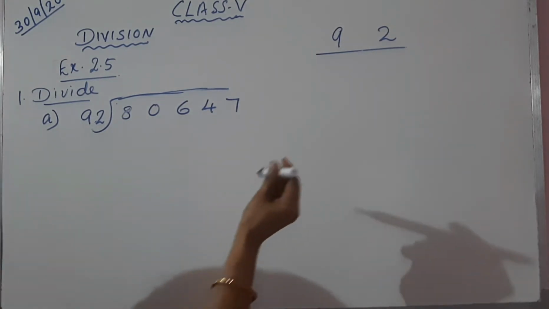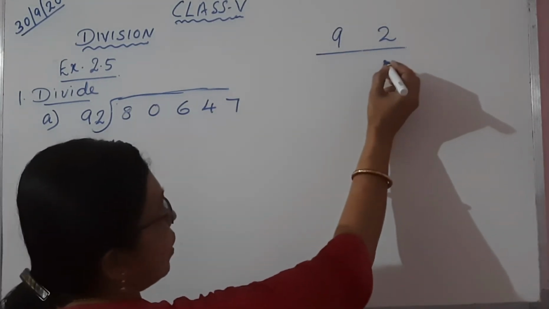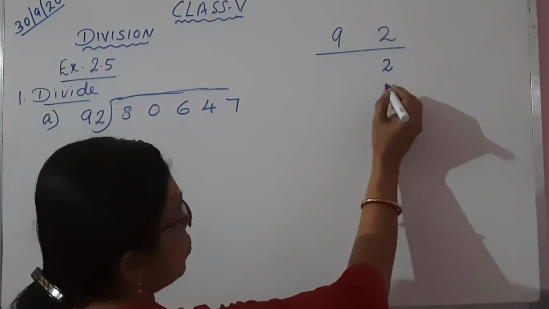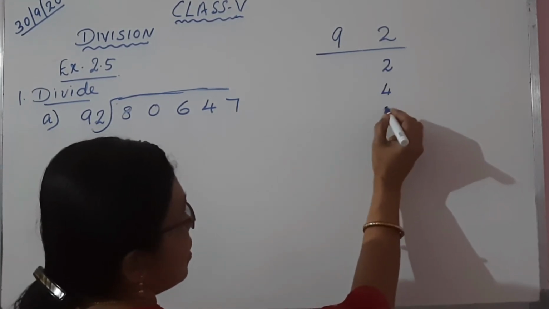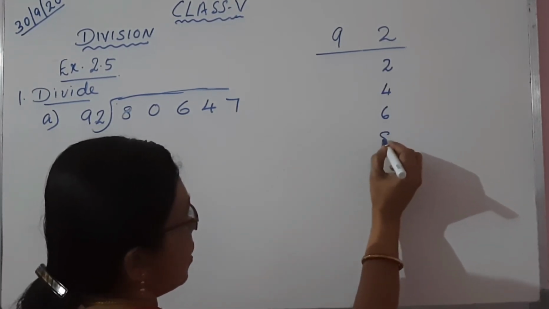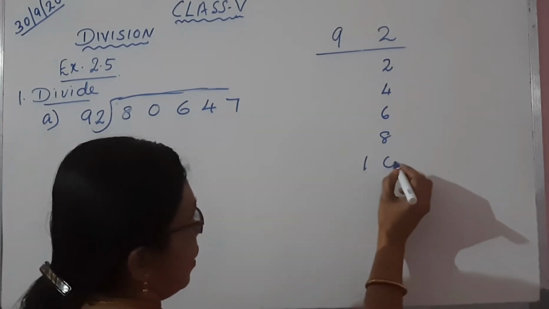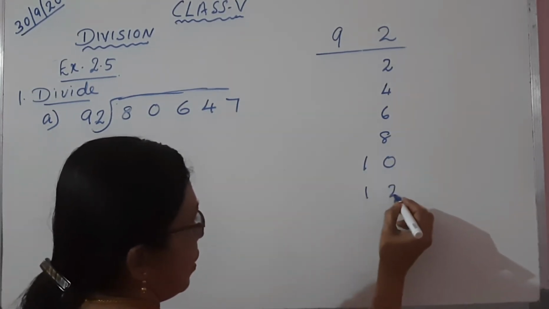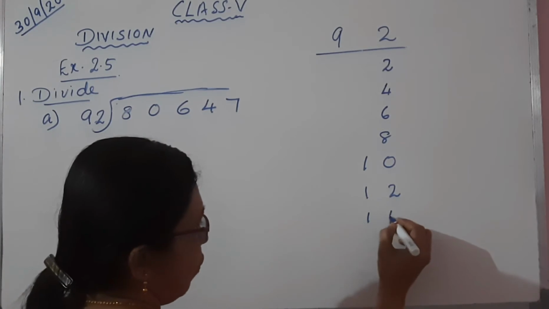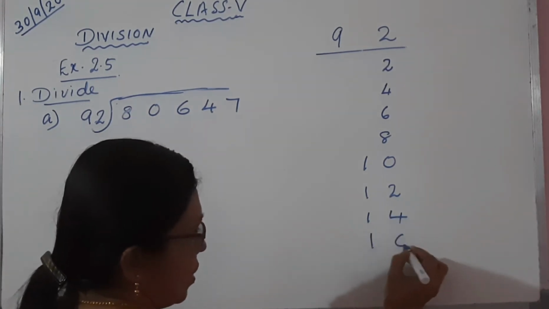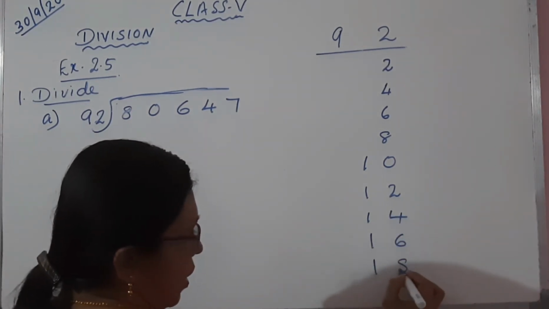First I will write the 2 table here. 2 1s are 2, 2 2s are 4, 2 3s are 6, 2 4s are 8, 2 5s are 10, 2 6s are 12, 2 7s are 14, 2 8s are 16 and 2 9s are 18.